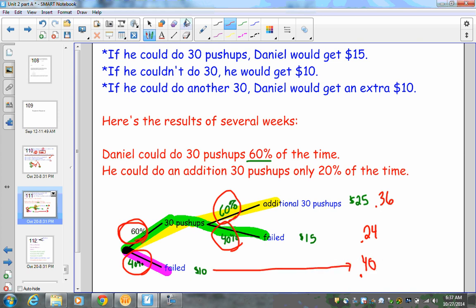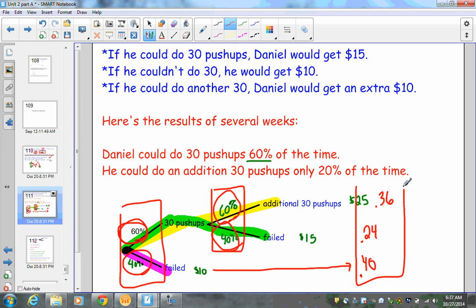Now, going back to what we know about tree diagrams, remember what all has to equal? 100%. This all has to equal 100%. This all has to equal 100%. And of course, everything that you multiply after the fact has to equal 100%. Okay, so there's our tree diagram. Let's move on.